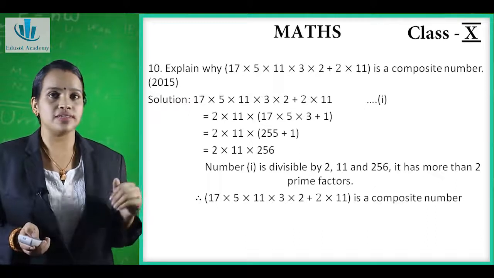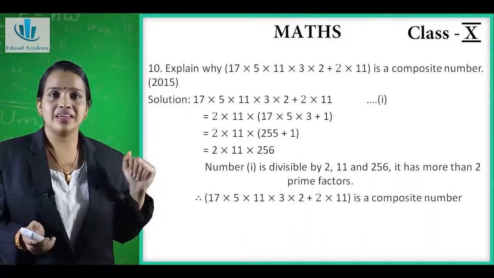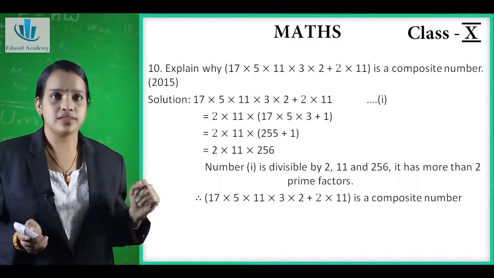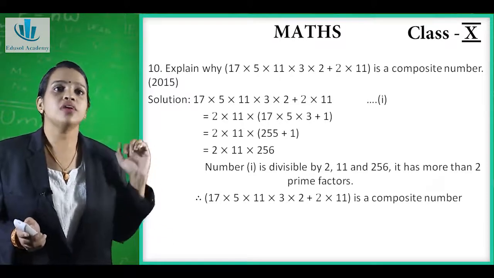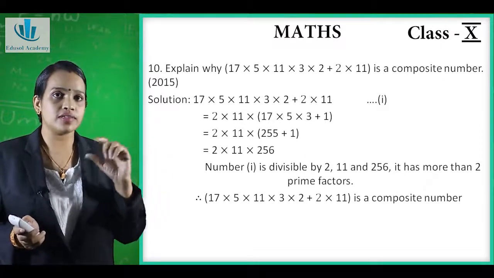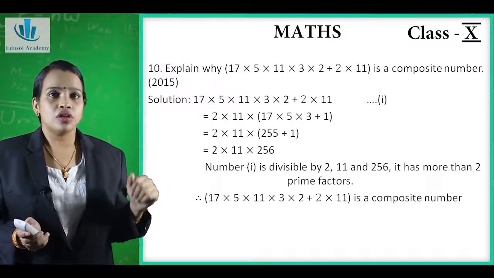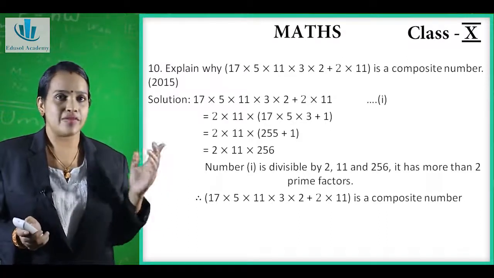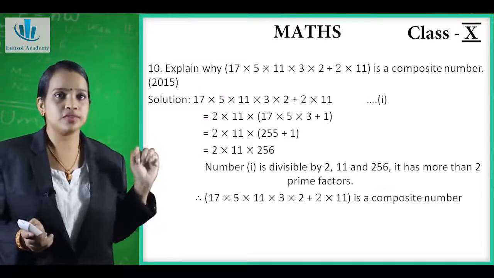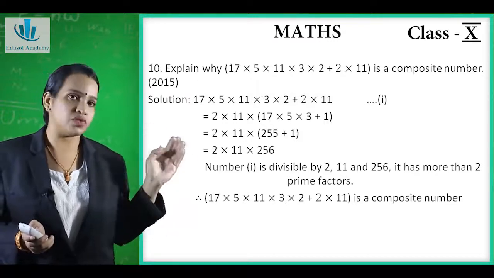Now the next question is, explain why 17 into 5 into 11 into 3 into 2 plus 2 into 11 is a composite number. Now we have to explain why this expression is a composite number. In the question it is given 17 into 5 into 11 into 3 into 2 plus 2 into 11. We will call it equation 1.